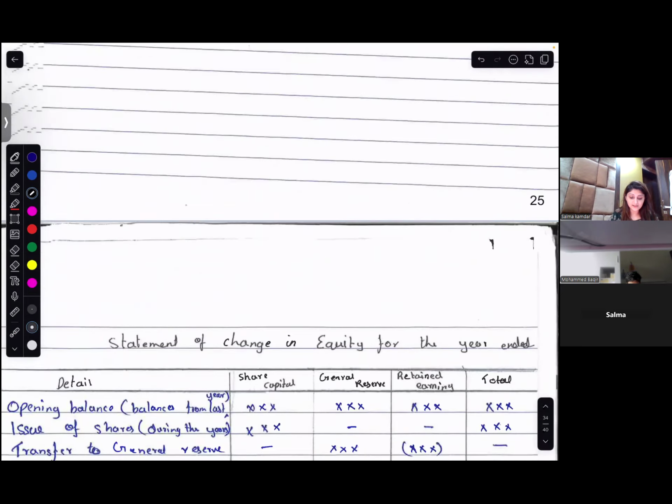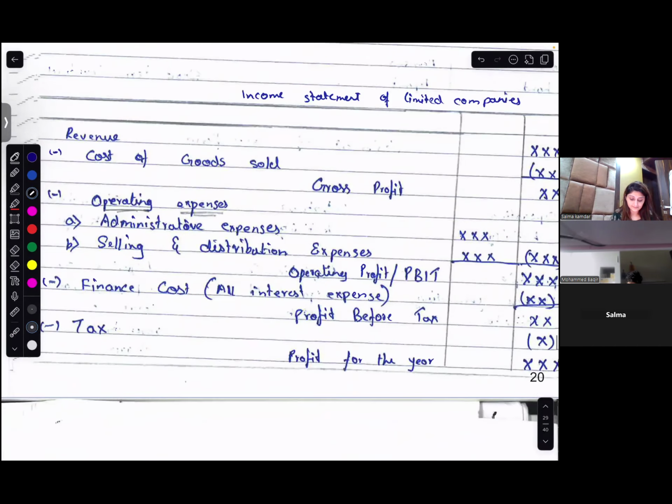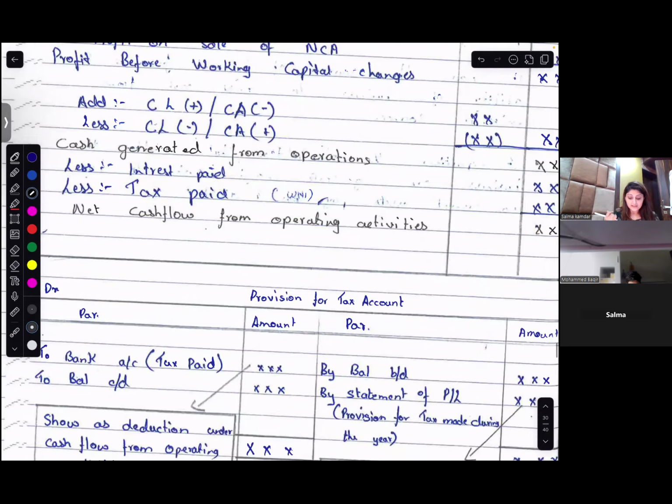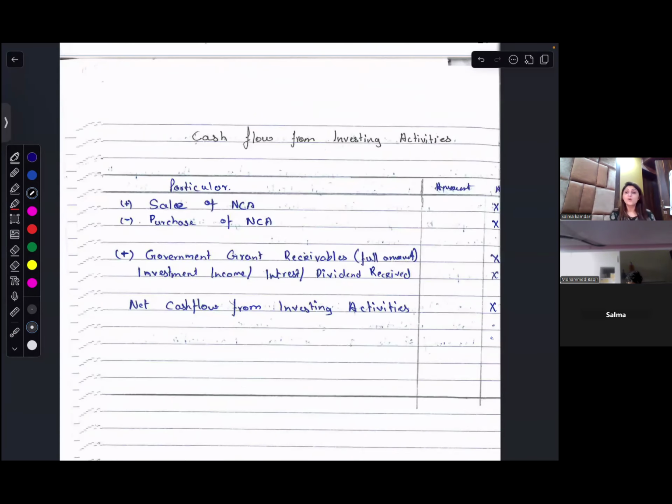Okay. Then the next part is you do your cash flow from investing activities. What comes in investing activities? Sale of non-current assets, purchase of non-current assets.